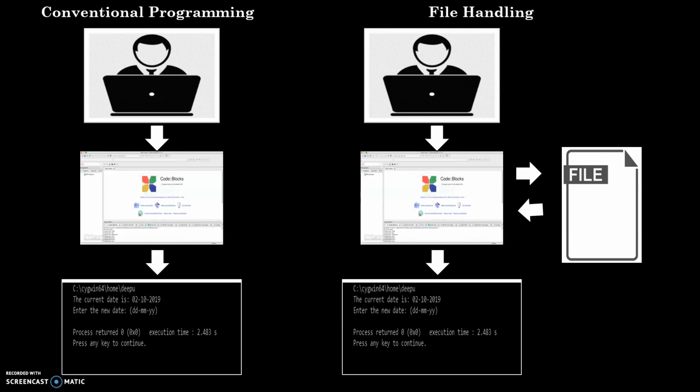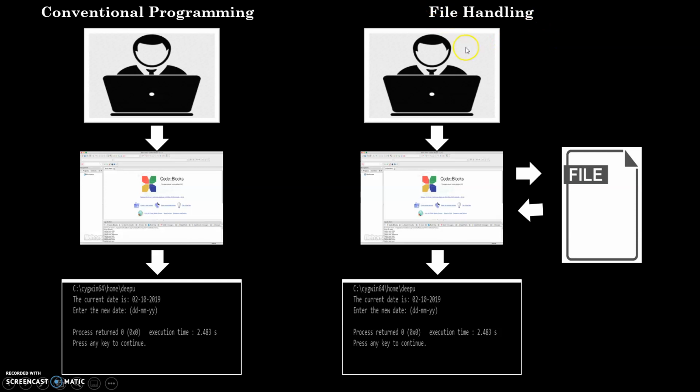Suppose we are dealing with a C program that is creating some record of students. Suppose we are dealing with an application that is creating some record of employees. In that case, I want to hold my data, I want to store my data so that I can use it later on. This was not possible in the conventional programming. So there was a need that I should be able to hold my data, and in that way, the next concept came, the concept that we are going to study today. That concept is called file handling.